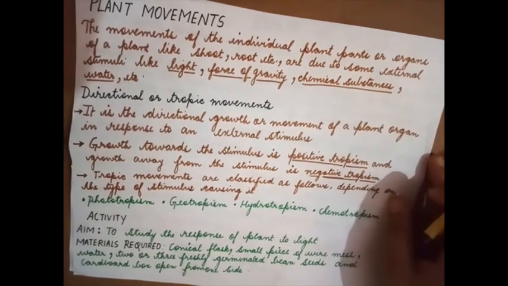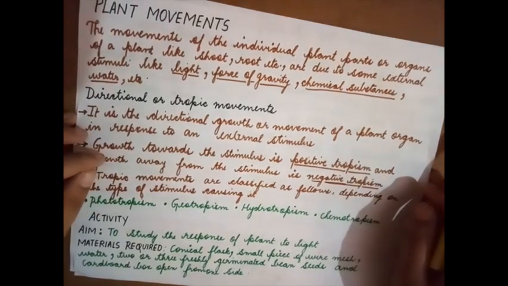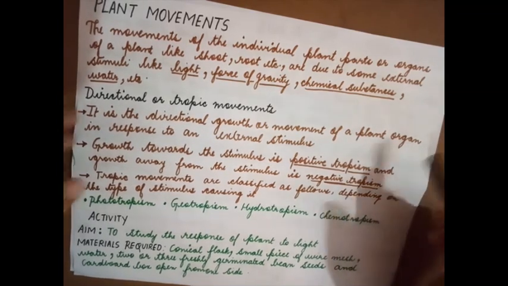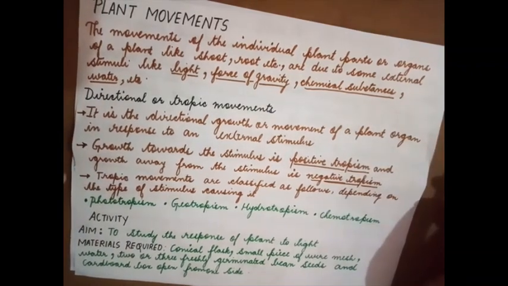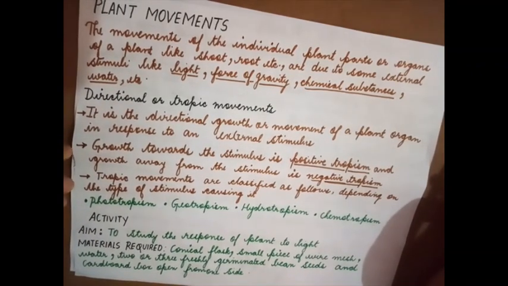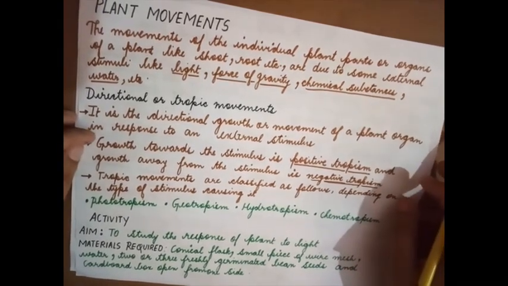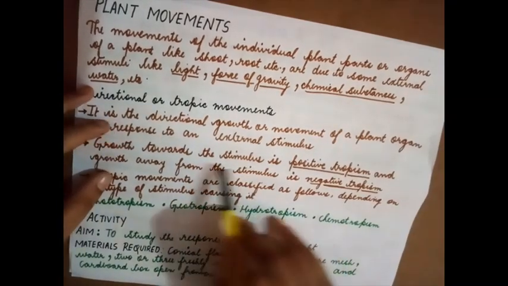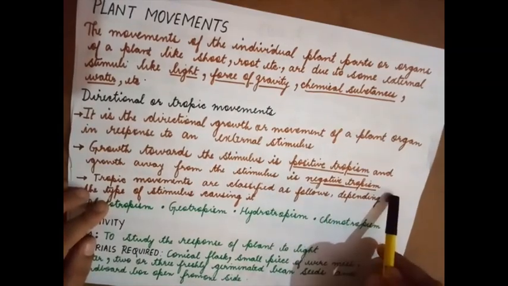Growth towards the stimulus is positive tropism. For example, roots move towards the gravitational force, so the roots are showing positive tropism, whereas the shoot shows negative tropism. The shoot is moving away from the gravitational force, so it shows negative tropism. And growth away from the stimulus is negative tropism.